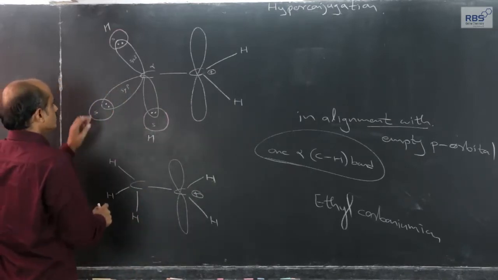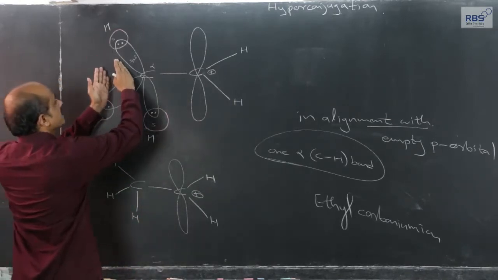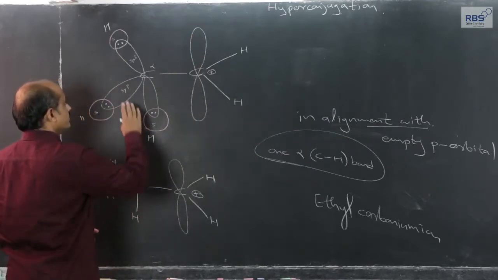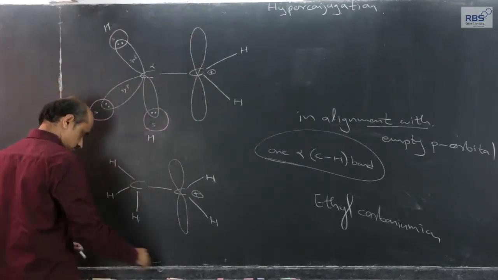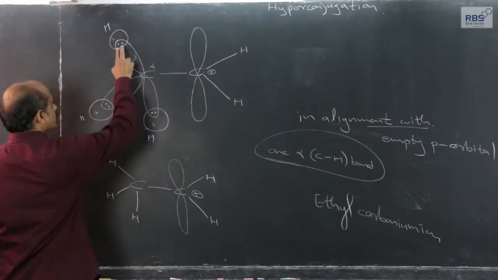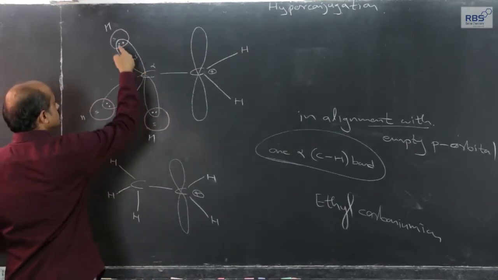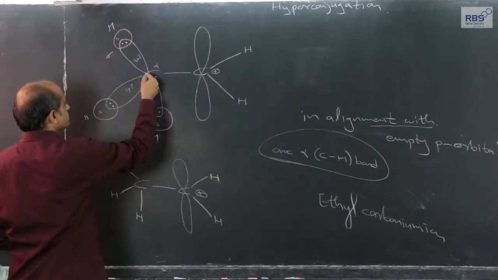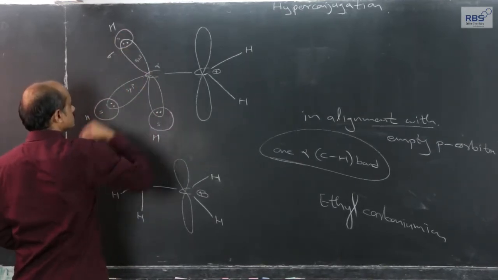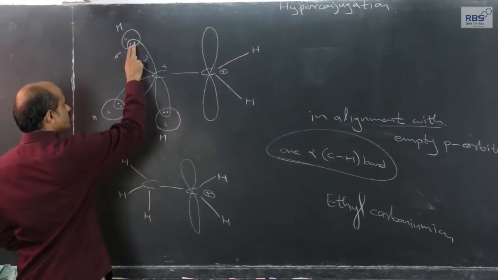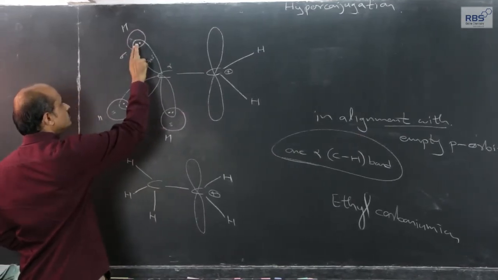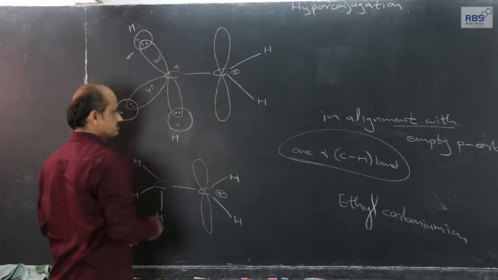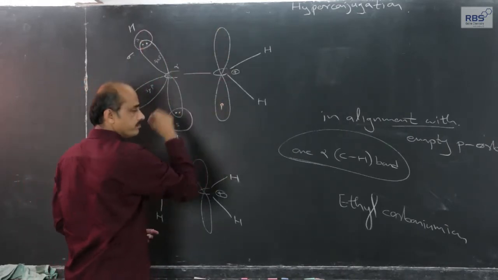So, at a time, one CH bond can be in alignment with the empty orbital, and because of that, the electron pair which is shared in the sigma covalent bond between carbon and hydrogen has a tendency to get shared with this p orbital.